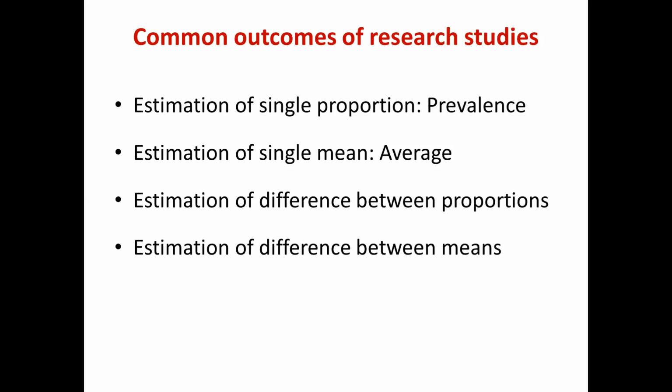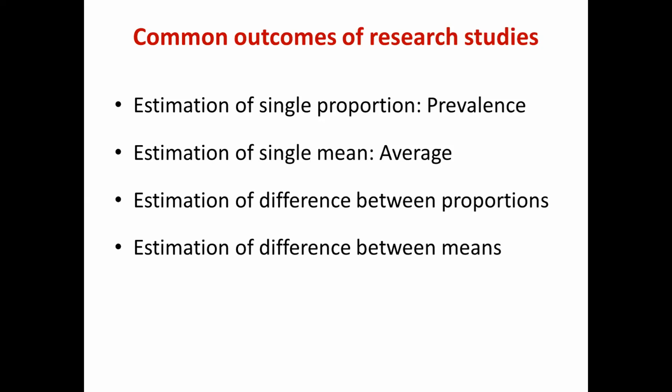Number 1, you may be estimating a proportion in one group. You call it a prevalence. You may be interested in estimating a mean, or average, in one group of subjects. Or you may be planning to find the difference in proportion between 2 groups. Or you may be interested in finding the difference between 2 means.